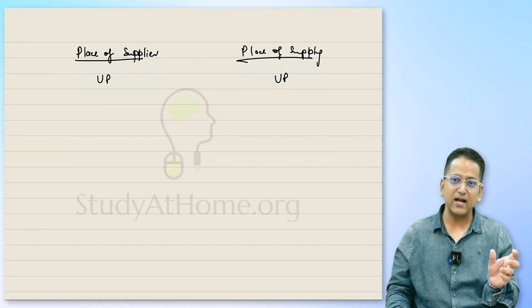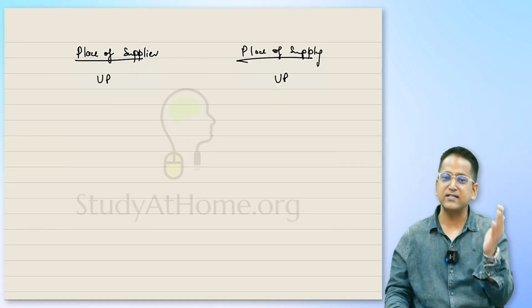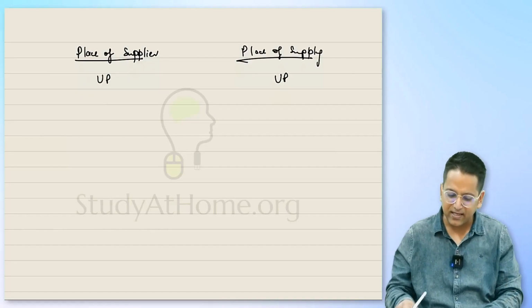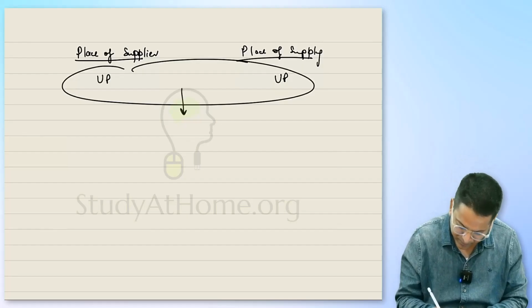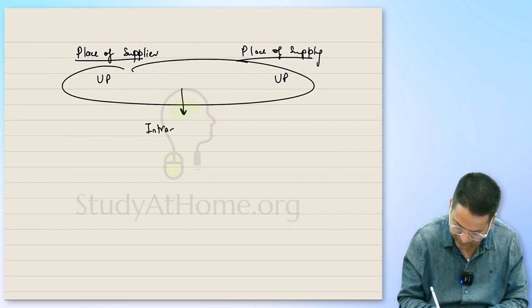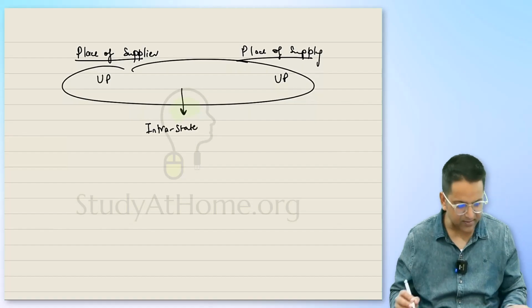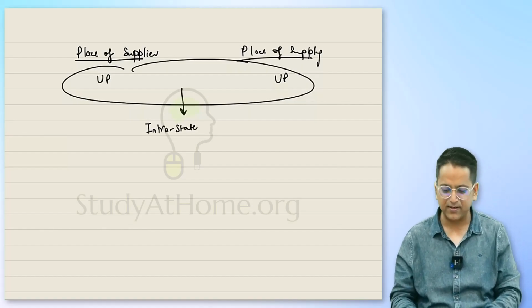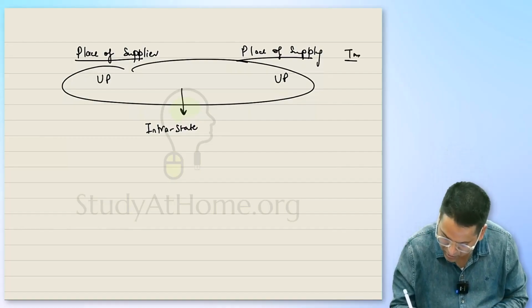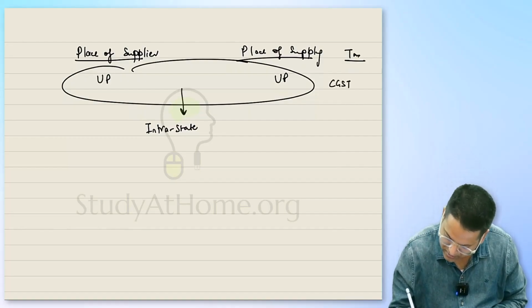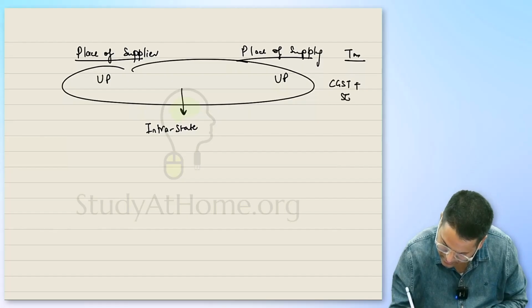So, if the place of the supplier and the place of supply are the same, do you know what this supply is called? We call this intrastate supply. What tax will be levied on intrastate supply? The tax that will be levied is CGST plus SGST.